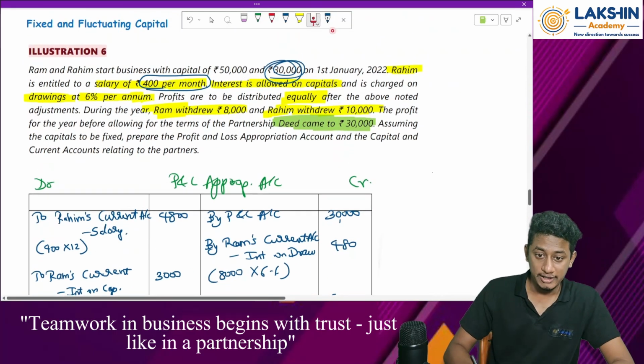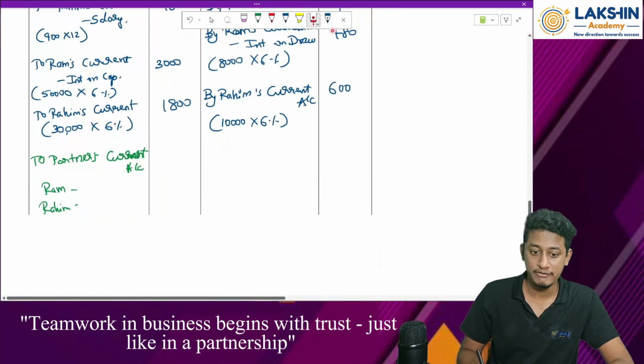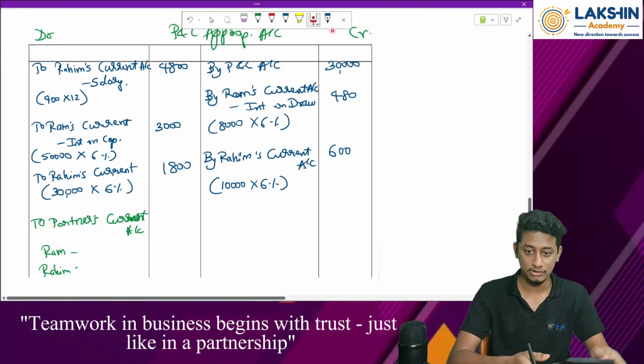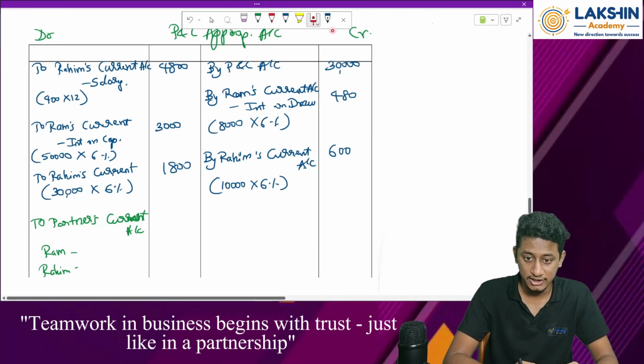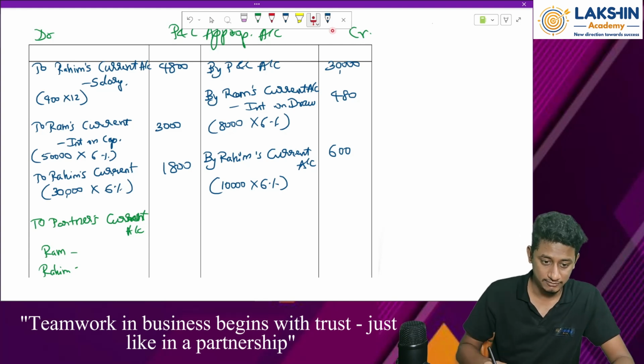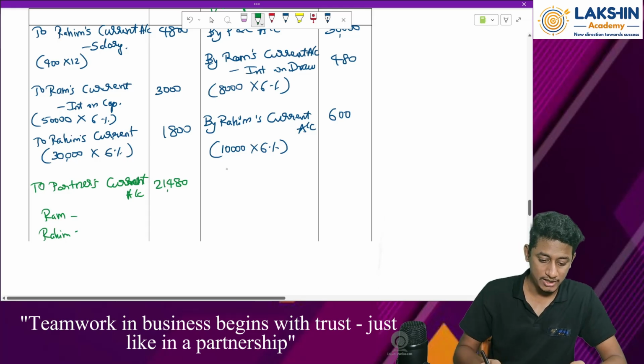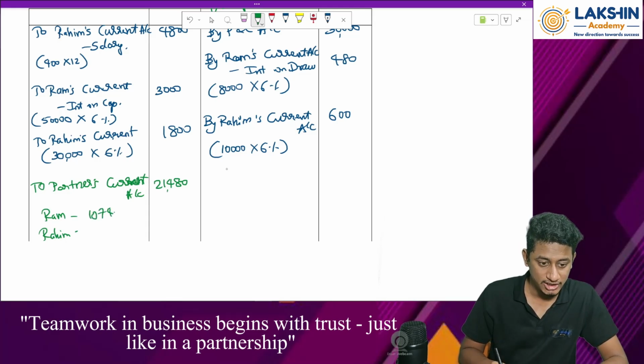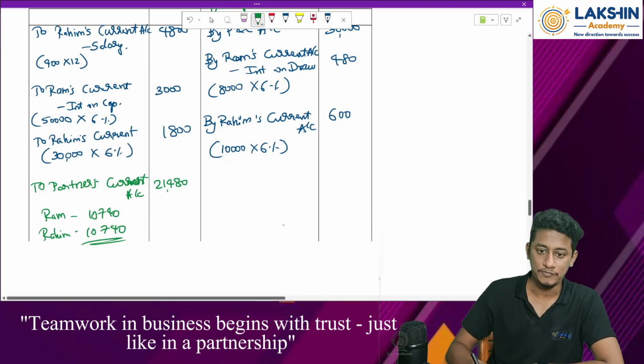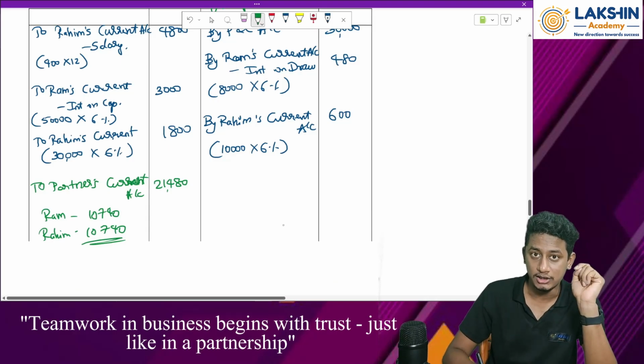So how to divide it? Equally to be divided. So what is the closing balance? Find out the closing balance. 30,000 plus 480 plus 600 minus 4,800 minus 3,000 minus 1,800. That is 21,480. Now divide this by 2. Why? Because equally divided between two partners, right? So 10,740, 10,740. Okay. This is the first way of preparing the P&L appropriation.